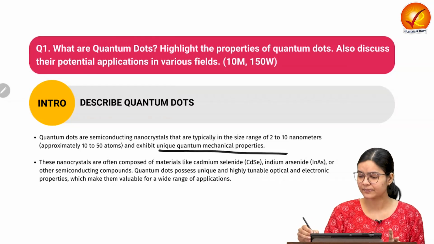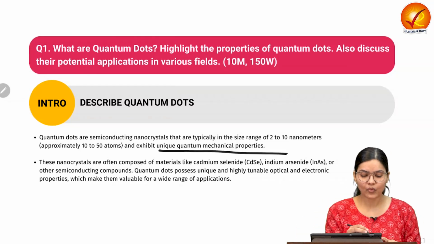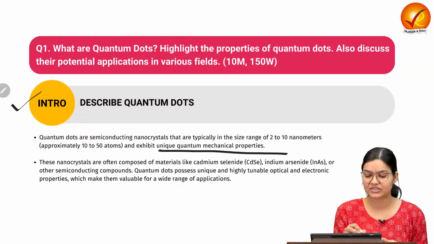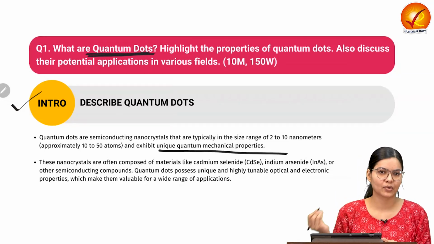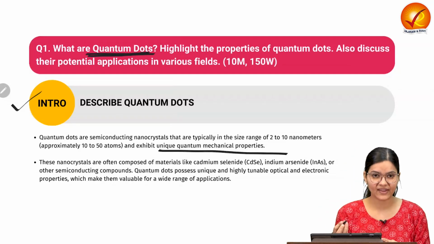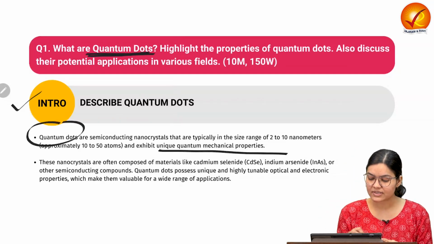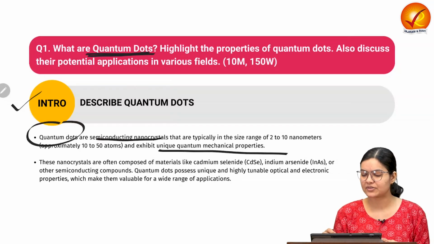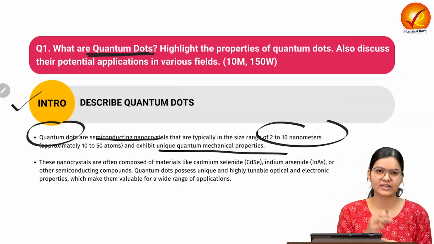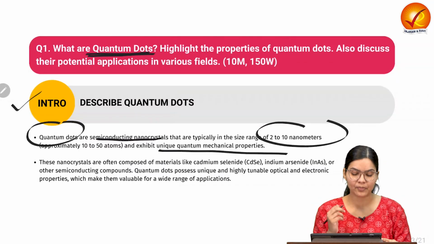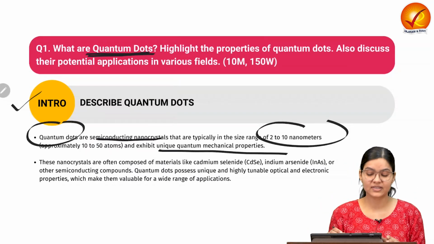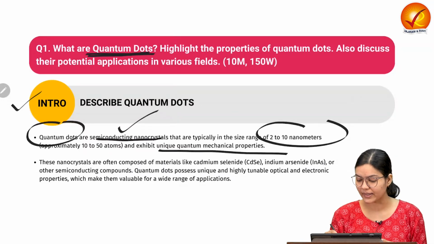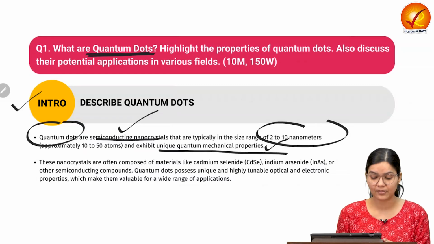Now come to the question. Here in the question, we are going to write an introduction, describing quantum dots, because it has been asked what quantum dots are. As we have discussed just now, quantum dots are semiconducting nanocrystals that are typically in the size range of 2 to 10 nanometers. So this is the size of quantum dots, since these are nanoparticles, and these exhibit, as we discussed, quantum mechanical properties. These semiconducting quantum mechanical properties make them very important.